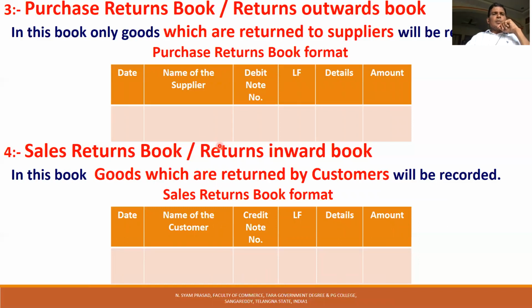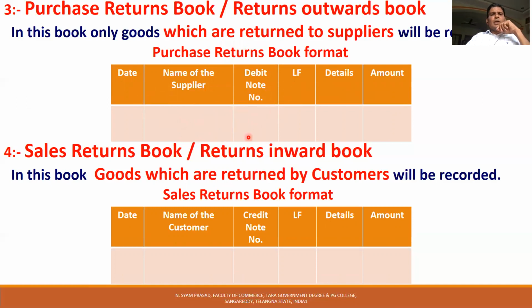And the goods which are purchased from suppliers, if returned to them because they are defective, because they are not good, have to be returned to the suppliers from whom we purchased the goods on credit. This is also a 6-column format: date on which we returned the goods, name of the supplier to whom we return the goods, and the debit note number.